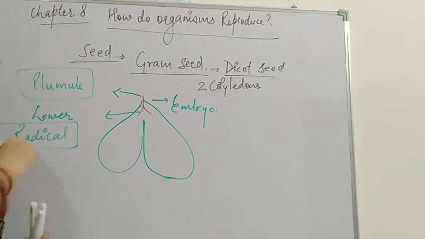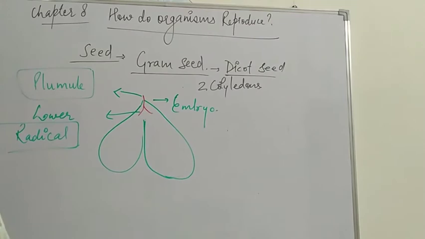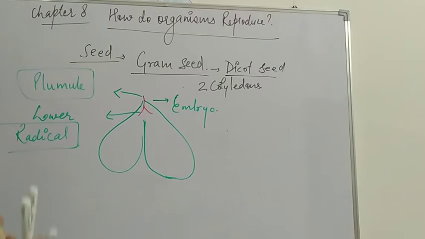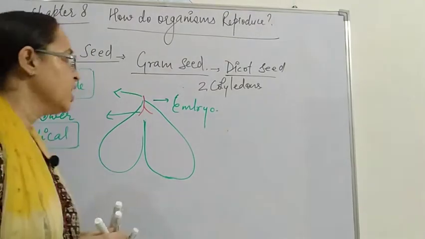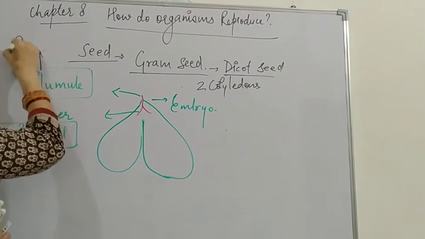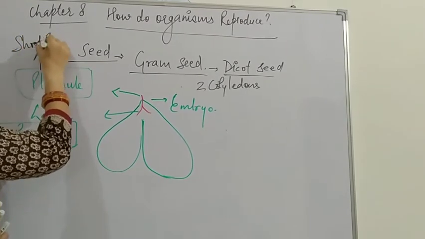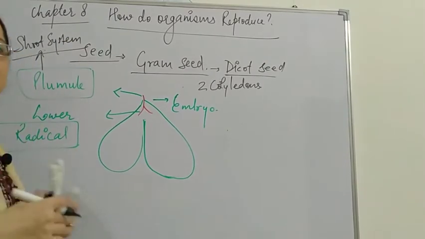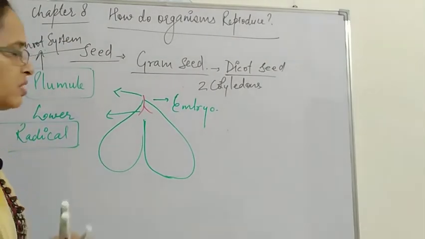Now what is the role of these two, radicle and plumule? We know that when a seed germinates, a new plant is developed, and the plant has two regions, the shoot region and the root region. This plumule gives rise to the shoot system, that is stem, leaves, flowers, whatever it is.